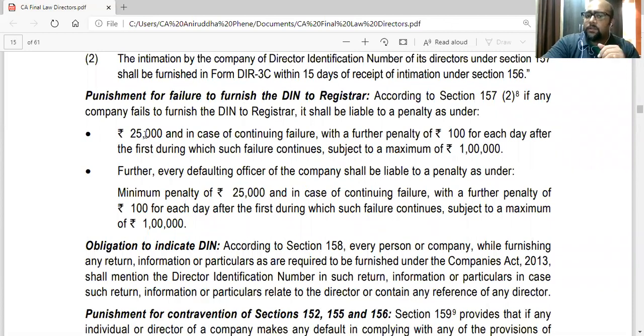Penalty will be 25,000 and rupees 100 per day till the default continues, subject to maximum 1 lakh. Plus every defaulting officer, every director of the company on the date shall be liable to a penalty as under: minimum 25,000 plus 100 per day, maximum 1 lakh. So 25,000, 100 per day is adding up. It cannot go more than 1 lakh.